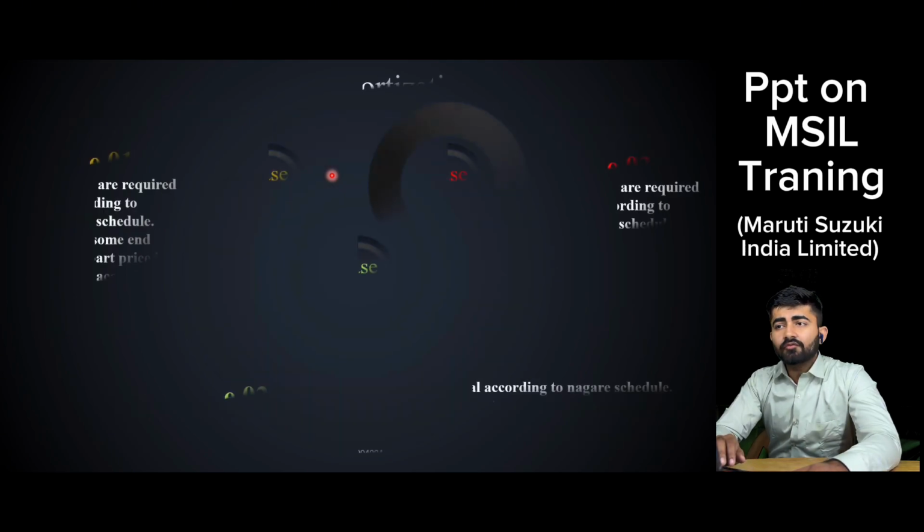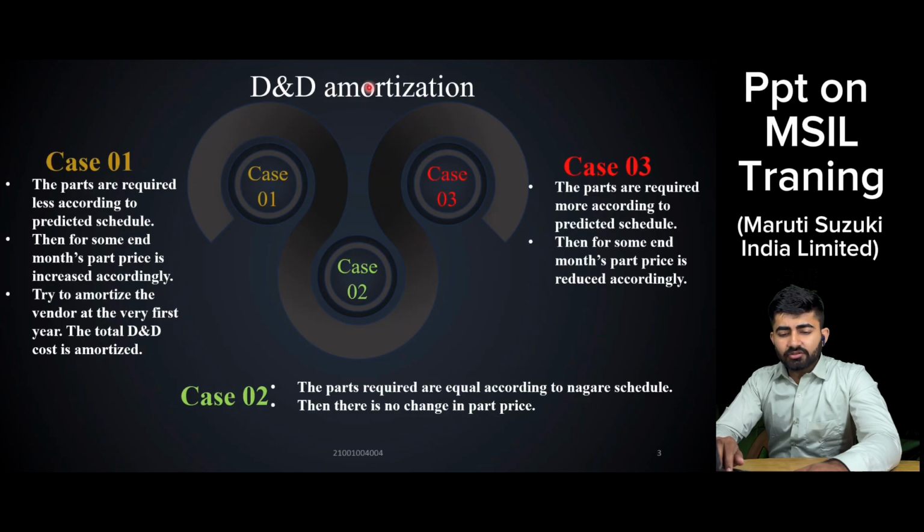Now first of all, understand what is D&D amortization. This is known as design and development amortization. When a vendor is given business, Maruti provides each and everything like tooling cost and material cost, but some design and development charges are at the vendor end to produce that part.